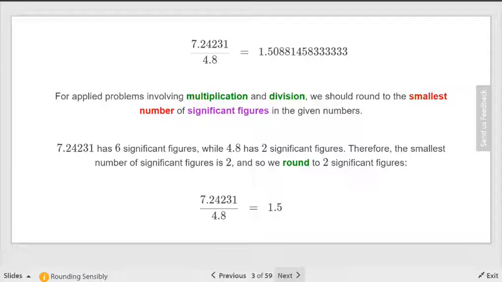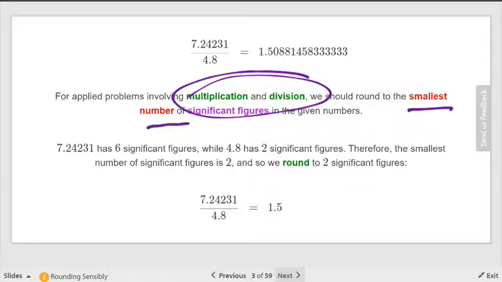The first one is how you round with multiplication and division. The rule is you always use the one with the smallest number of significant figures.